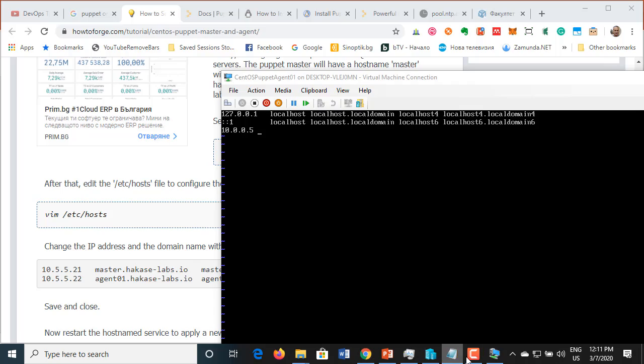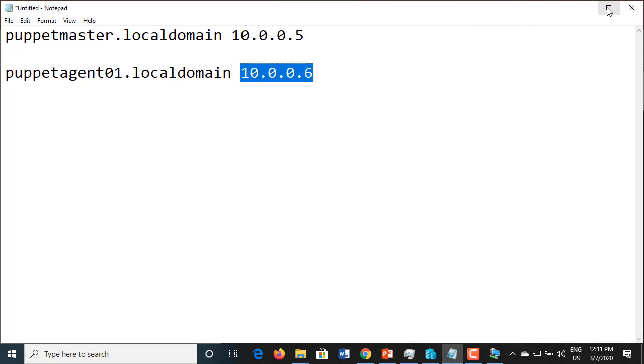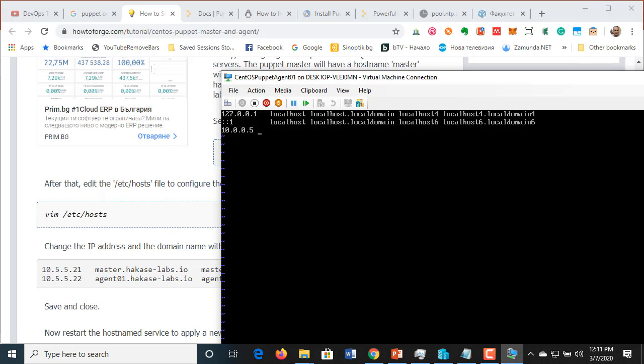Let me look at it again. It's called puppet master local domain. Yeah, it's 5. Puppet master local domain, and the alias will be master only.